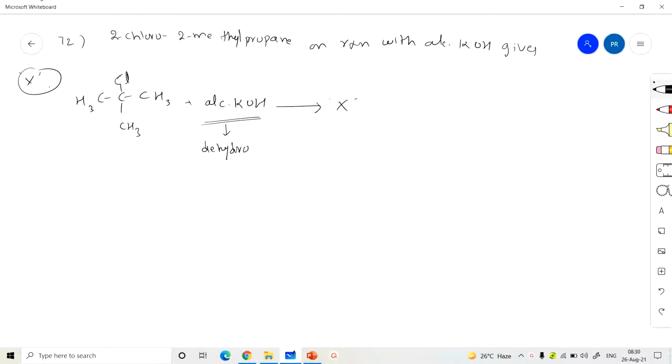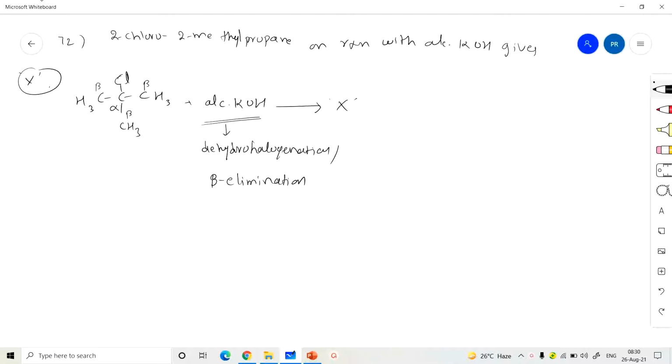It does dehydrohalogenation, which we can also call beta elimination. This is the alpha carbon, and this is a beta carbon, this is also a beta, this is also a beta carbon.